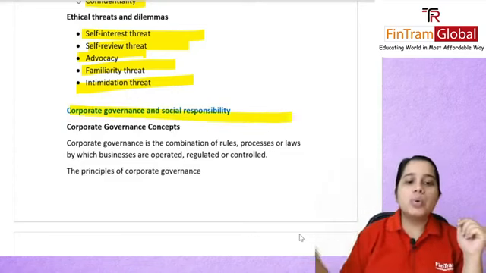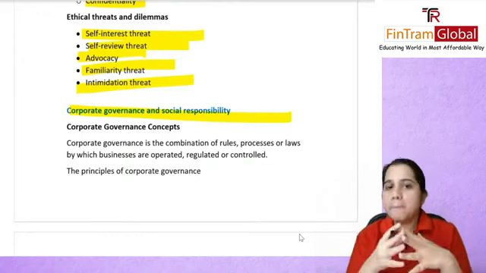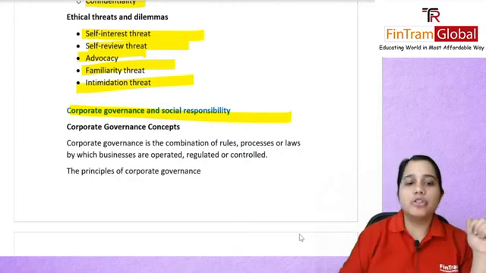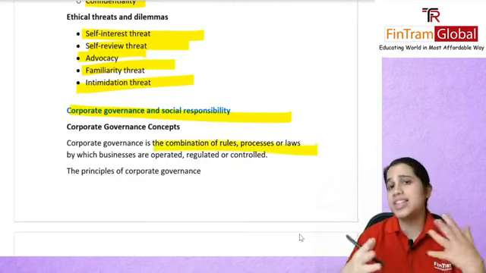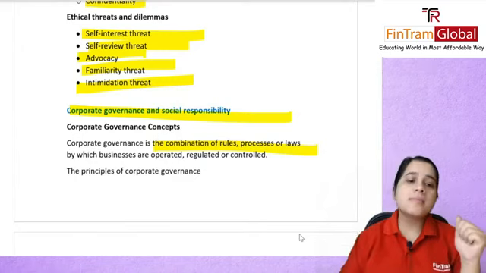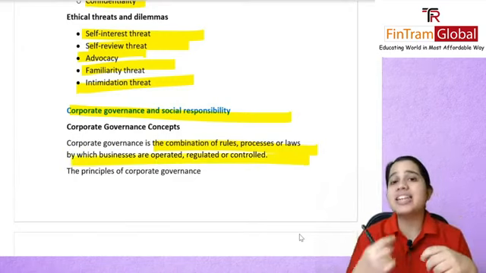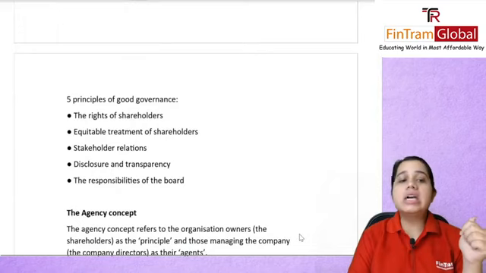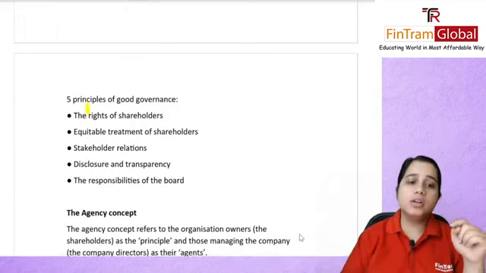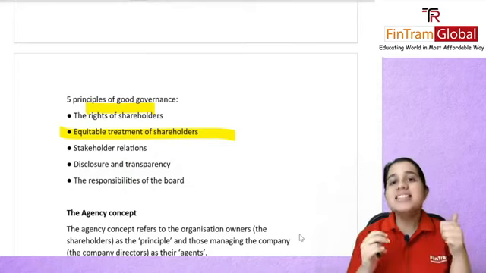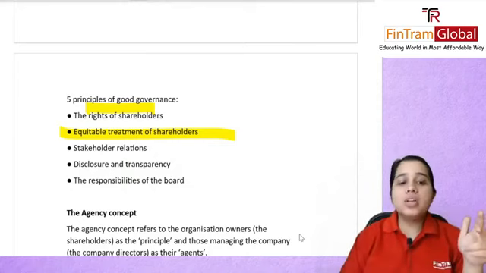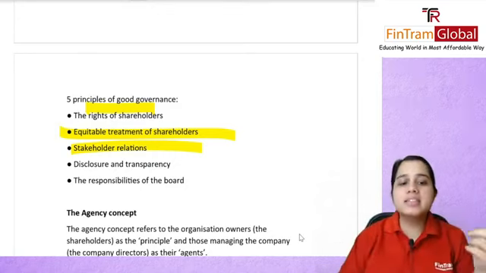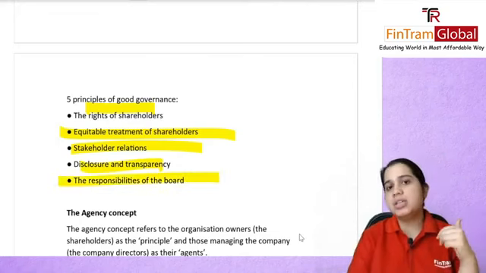Next is your corporate governance and social responsibility. Corporate governance is basically the concept of how organizations are directed and controlled. It is the combination of various rules, policies, processes, and laws by which businesses are operated, regulated or controlled. What are the principles of corporate governance? There are 5 principles: the rights of shareholders, where you should treat all your shareholders equitably, that is equally; stakeholder relations, since it's not just your shareholders who are important, there are other stakeholders also; disclosure and transparency; and the responsibility of the board.